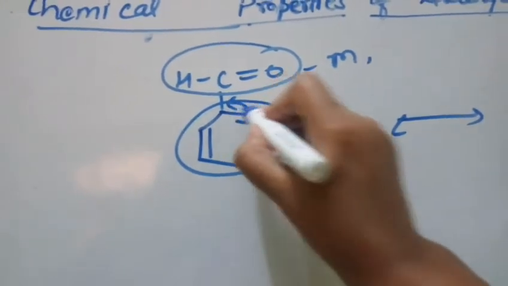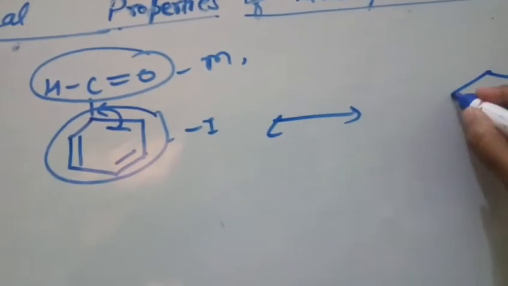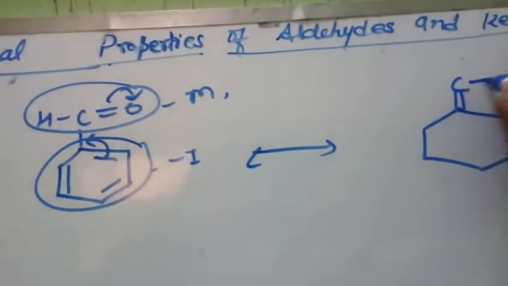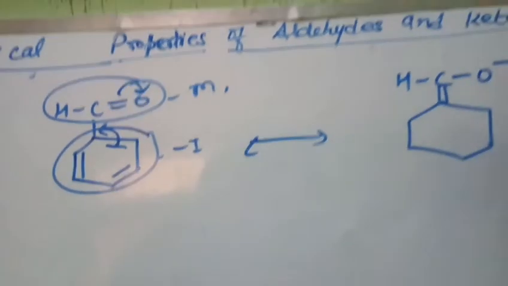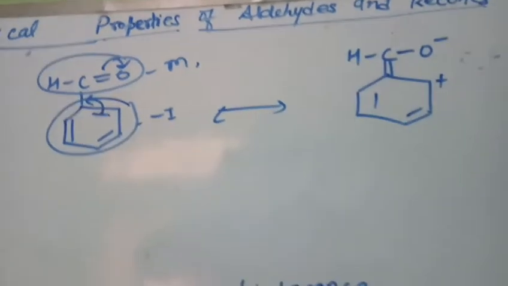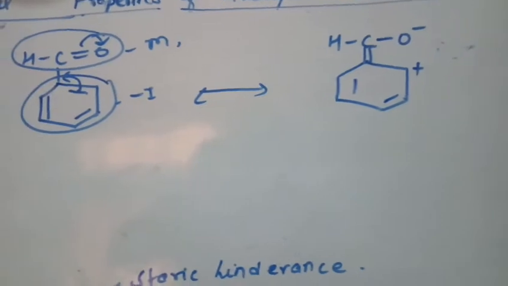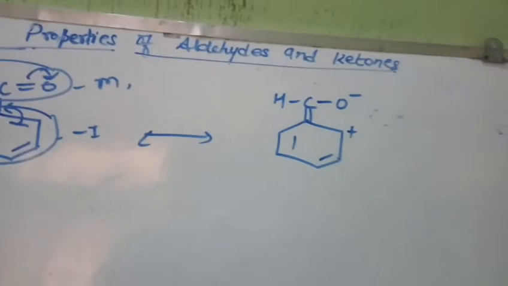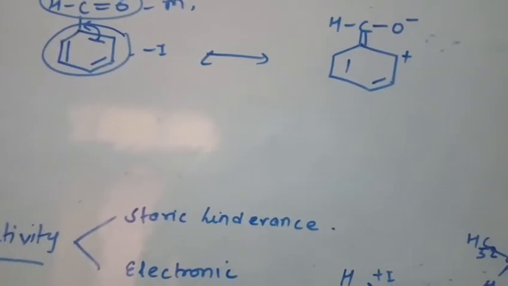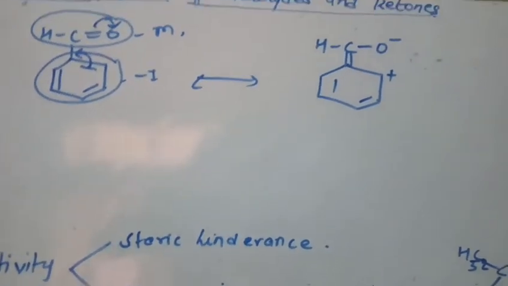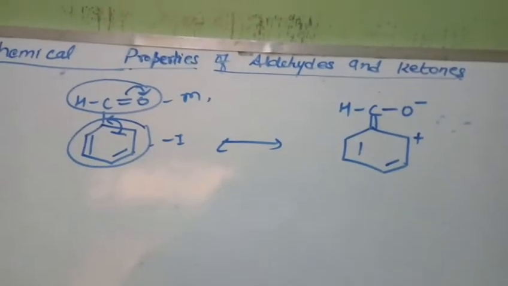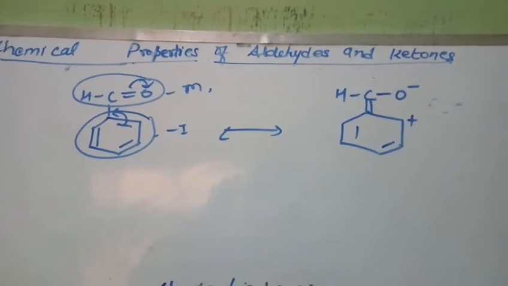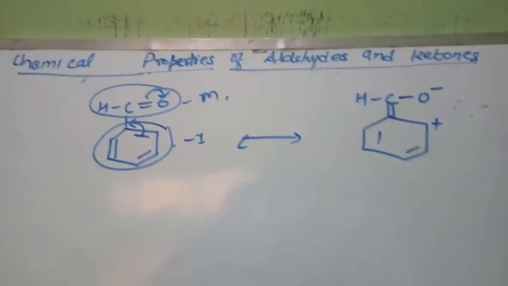These electrons move here, so there will be a double bond. These electrons will move here, O minus, right, and here positive charge will come. So this carbon will become more electron dense. The positive charge will decrease, right, which is there in the case of other aldehydes and ketones. And due to this, the benzaldehyde reactivity decreases. Understood? So benzaldehyde is less reactive for the nucleophilic addition reaction than propanal or any other aldehyde.